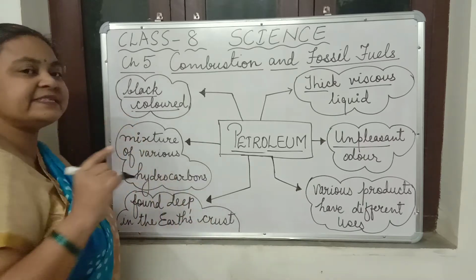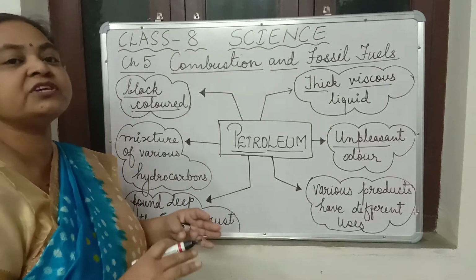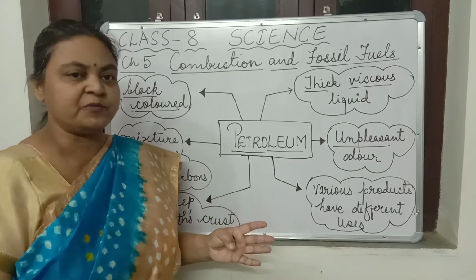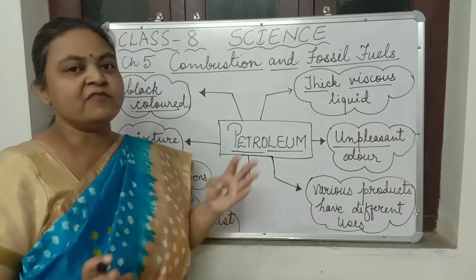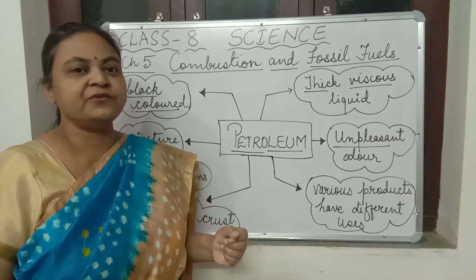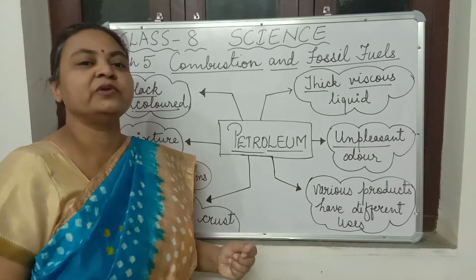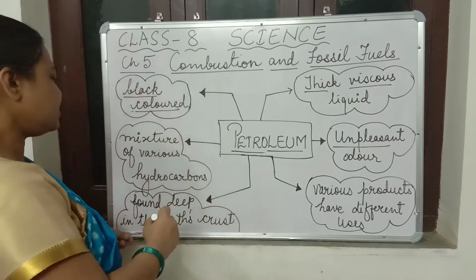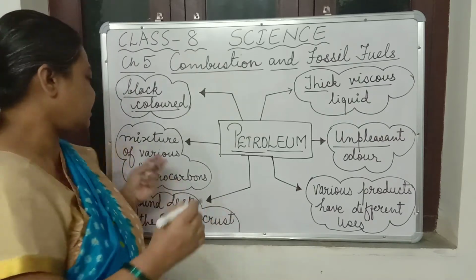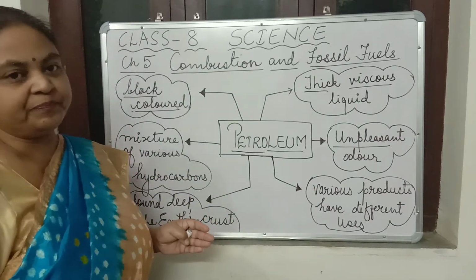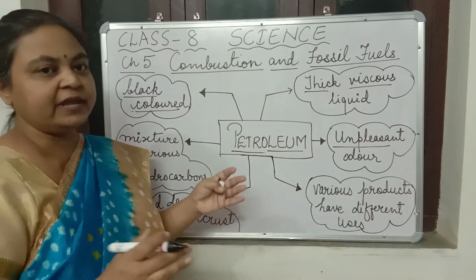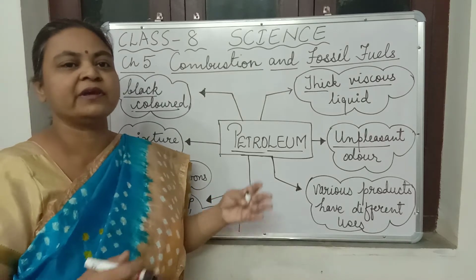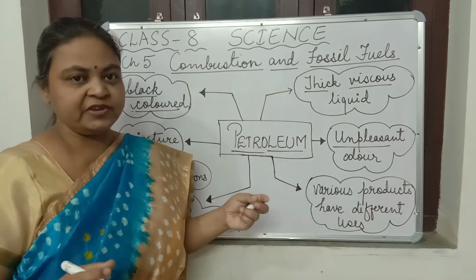It is not a single compound. It is a mixture of various hydrocarbons. I have already discussed hydrocarbons with you: hydrocarbons are compounds made up of only carbon and hydrogen. Now, these various hydrocarbons are there in the petroleum. So we don't get petrol or kerosene separately when we drill out.